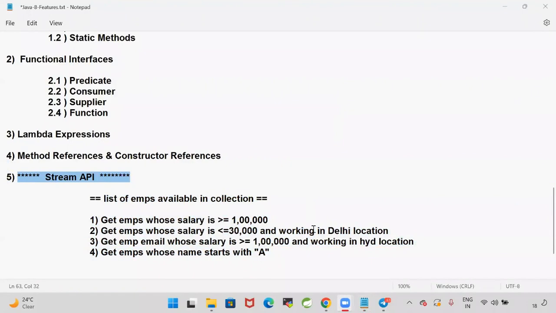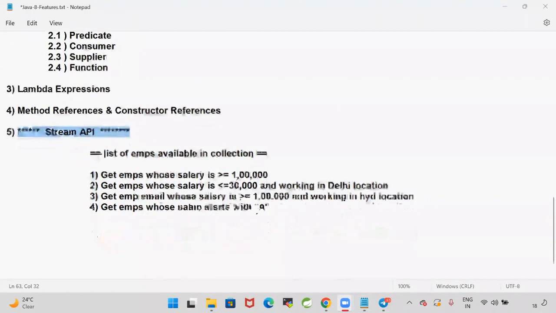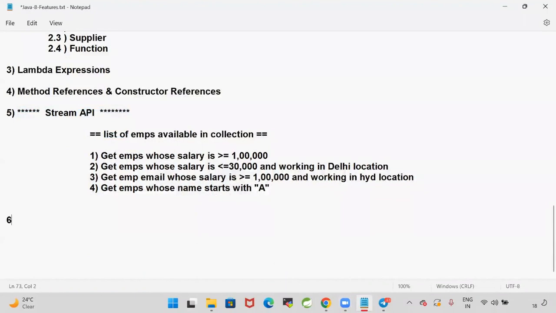Now, stream API is one of the biggest changes in Java 1.8. The next one they introduced is a class called Optional. The Optional class was introduced to avoid null pointer exceptions.